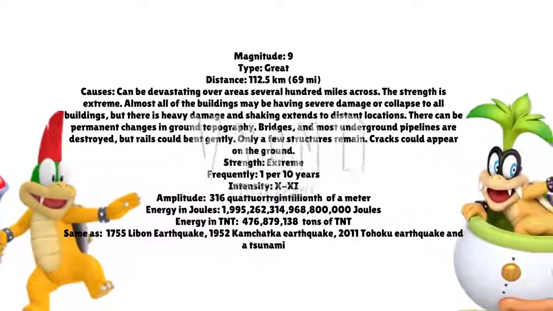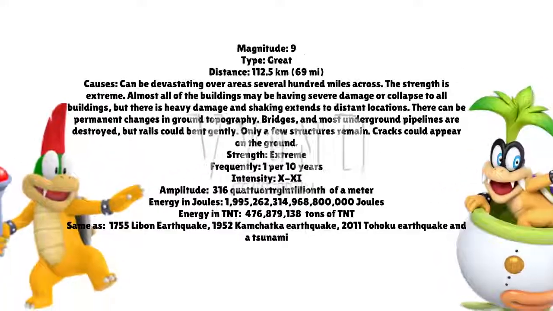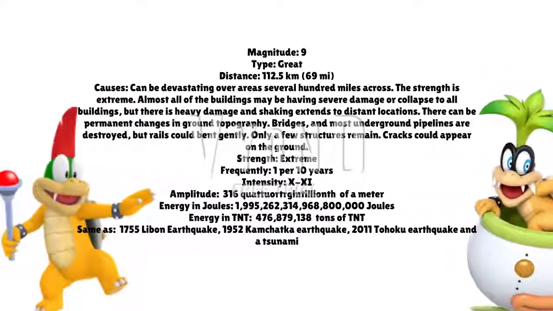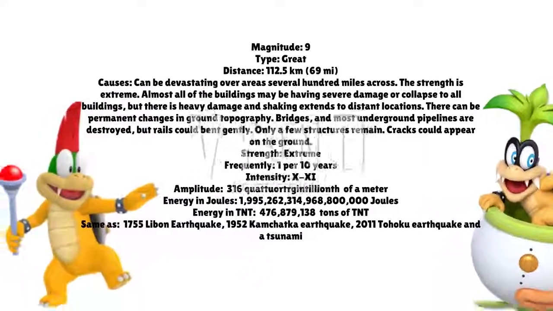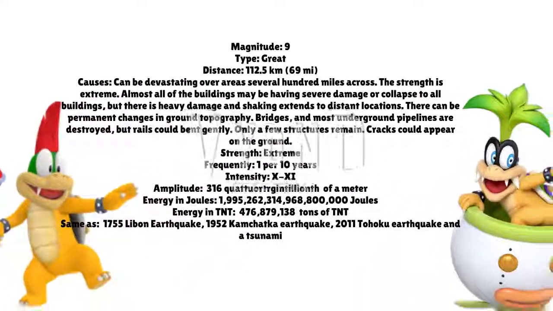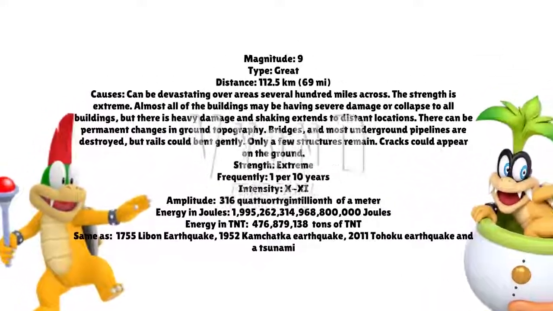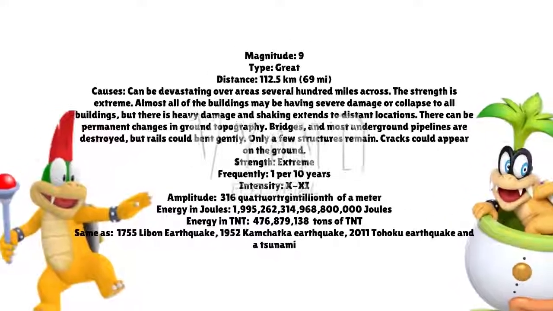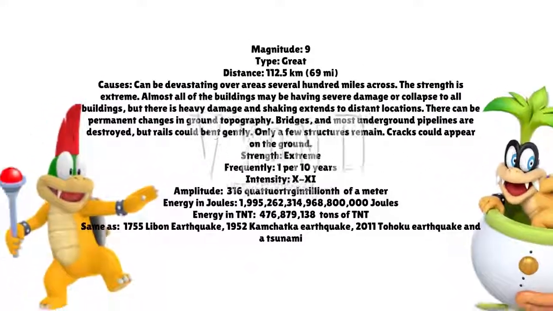There is about 1 earthquake every 10 years. The amplitude is 316 quachu or trillionth of a meter. A magnitude 9 earthquake would have about the same energy as 1,905,262,314,968,890,000 joules.